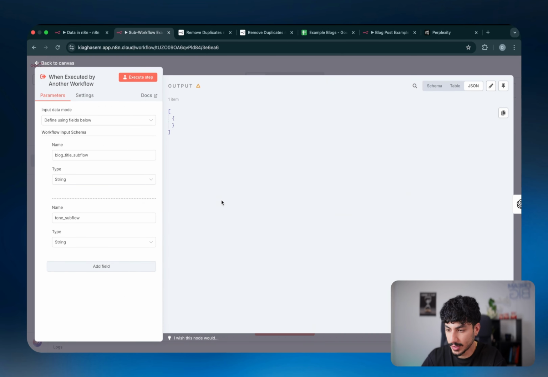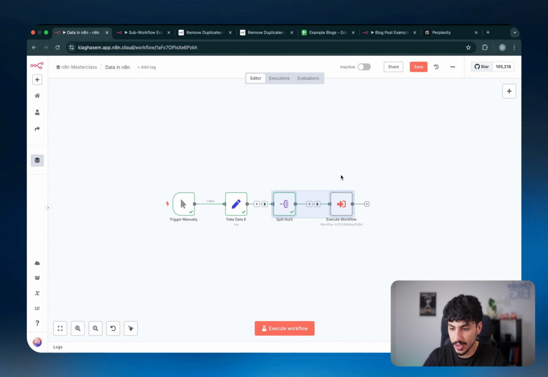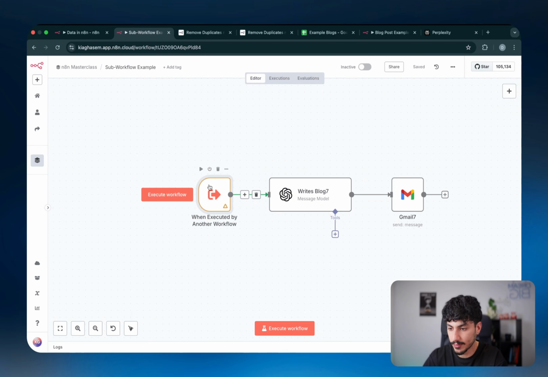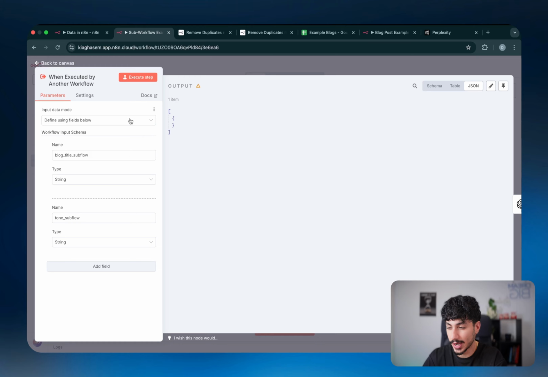But when you build out the when executed by another workflow trigger, what you have to do is define what data you want to send over. So one thing you can do is click on accept all data, and that will just say any data that's being passed across in this stream should be sent to this sub workflow. But I often find that that kind of breaks the flow sometimes, and it adds a bit of variability, especially when it comes to building out AI agents, not these deterministic flows. So I like to define using fields below.